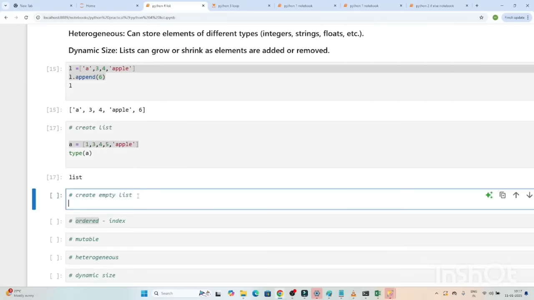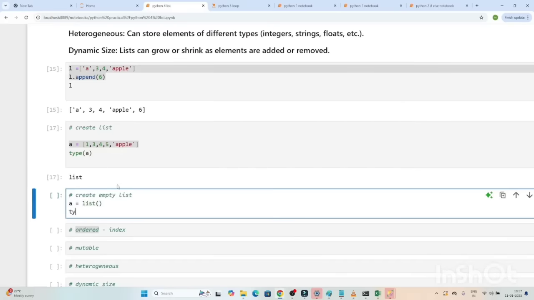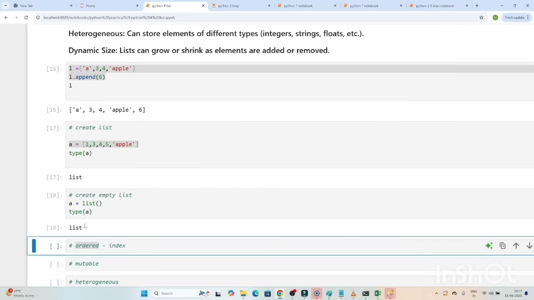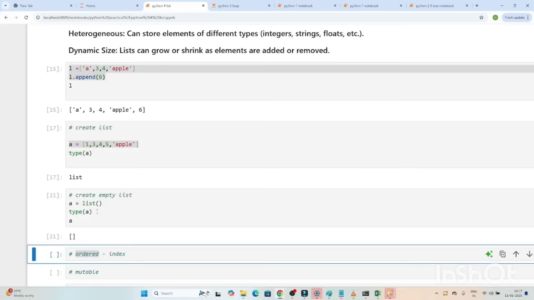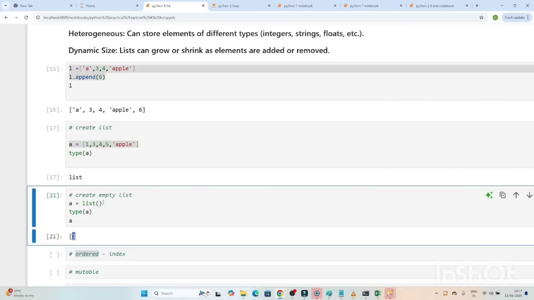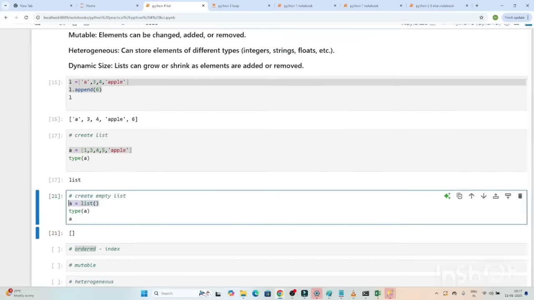Now how to create an empty list? If you have to create an empty list, what do you have to write? First you declare a variable, and if you check the type of a, you can see it is a list. But as of now in a, you can see it is an empty list. So this is the command for creating an empty list.